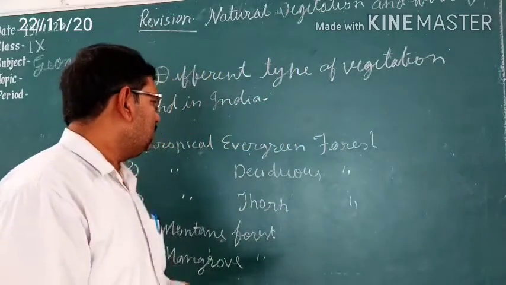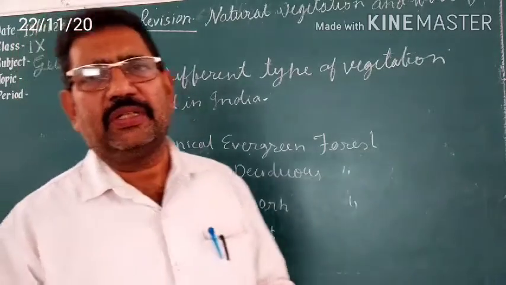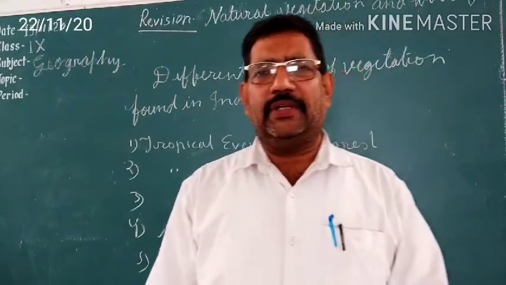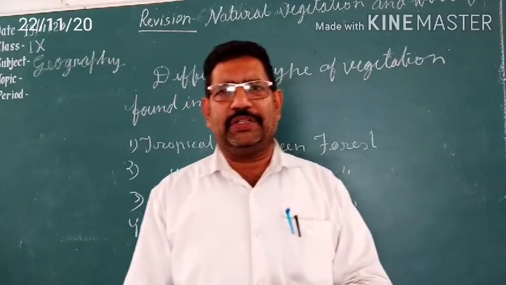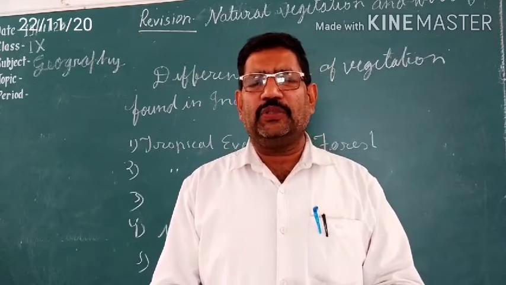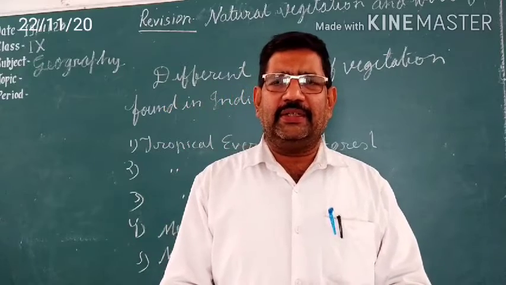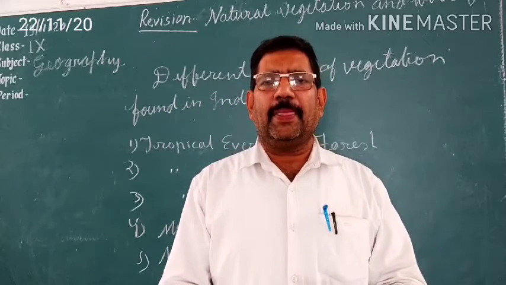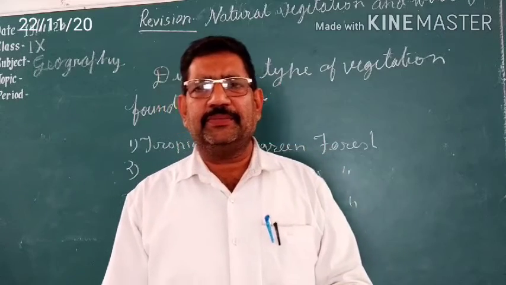Then next one is deciduous forest, tropical deciduous forest. It is spread all over our country in large quantity. Everywhere it is found in northern plain area of India and in Deccan Plateau area of our country.